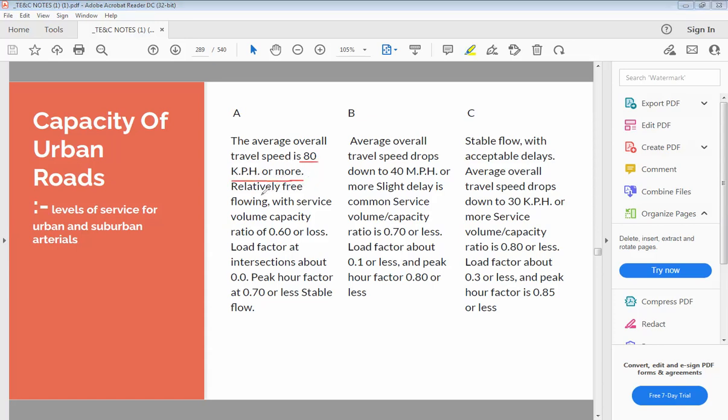So there is a free flow speed with volume to capacity ratio as 0.60 and the load factor is about 0 and peak factor is 0.70. So this is the first type, level of service A.